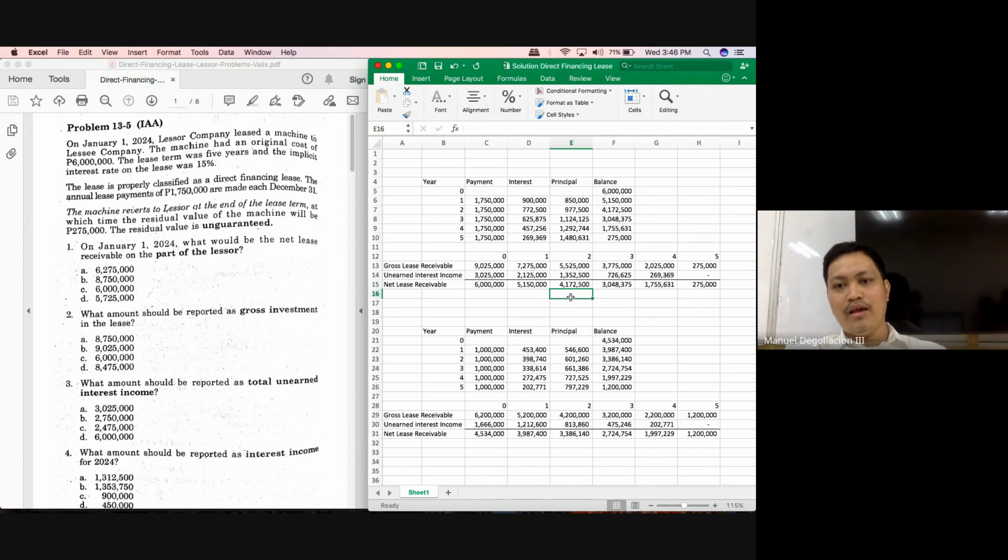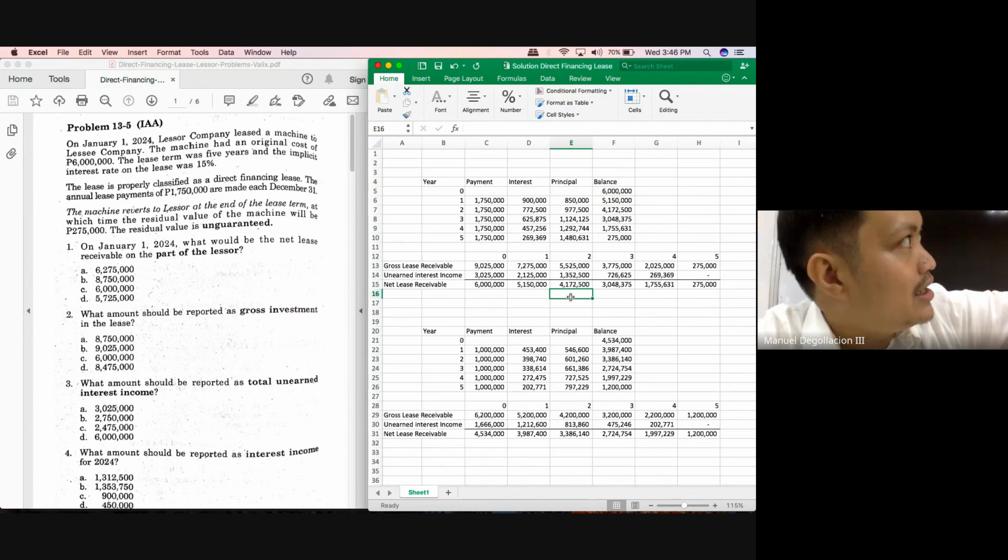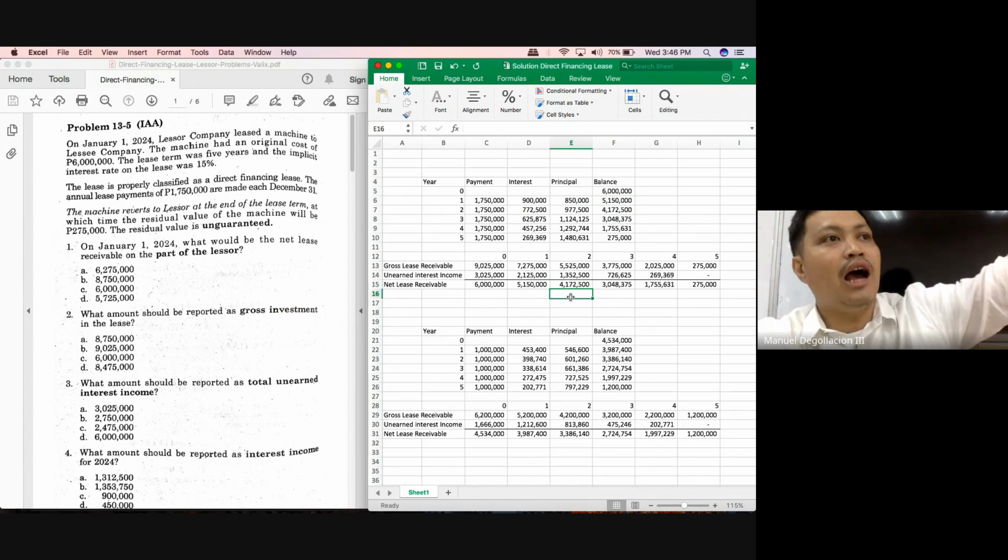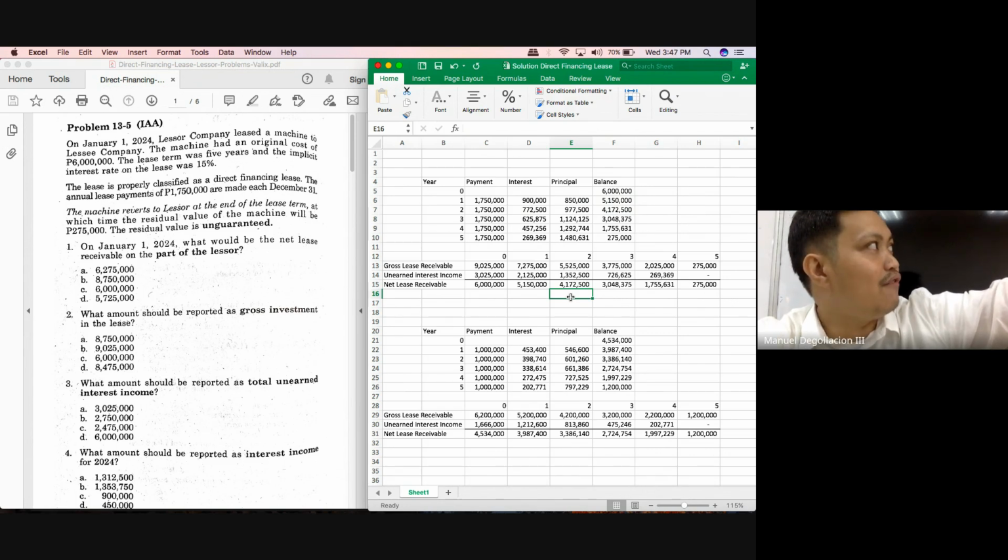Next would be our alternative solution. Okay, class, this again appears very straightforward. You only need 2 things, but the challenge here is that you will have to update these amounts. Last year the gross receivable was 7,275. After a collection of 1,750, the gross receivable will be 5,525.